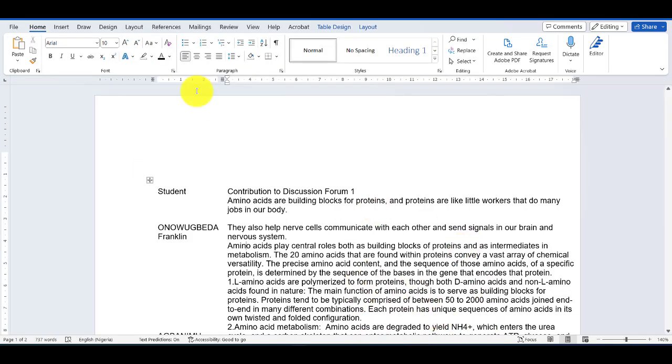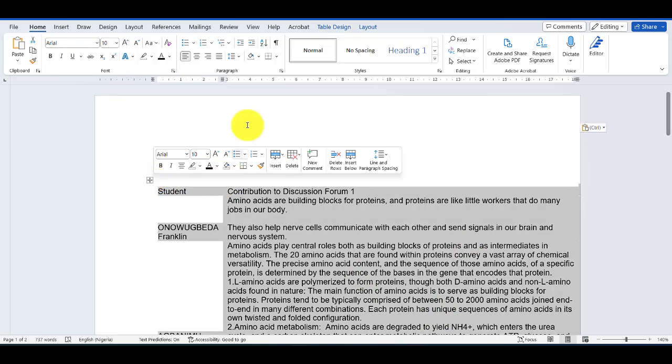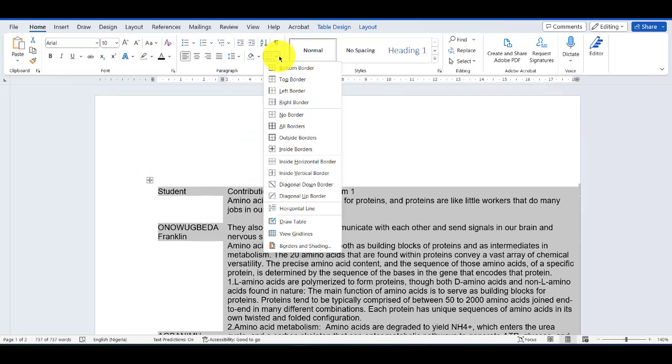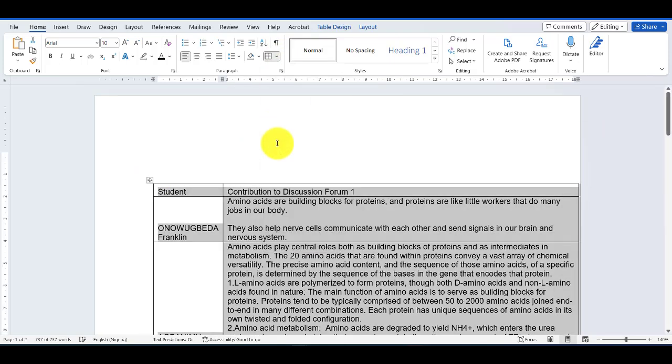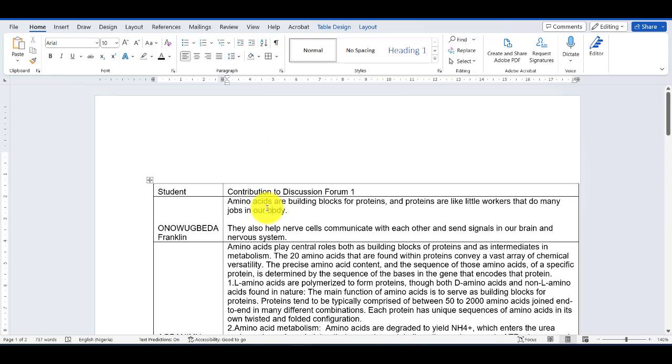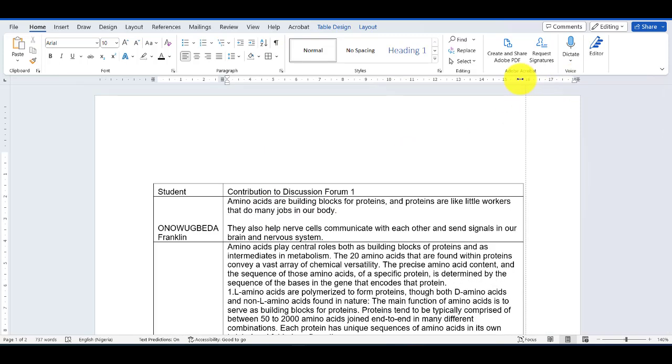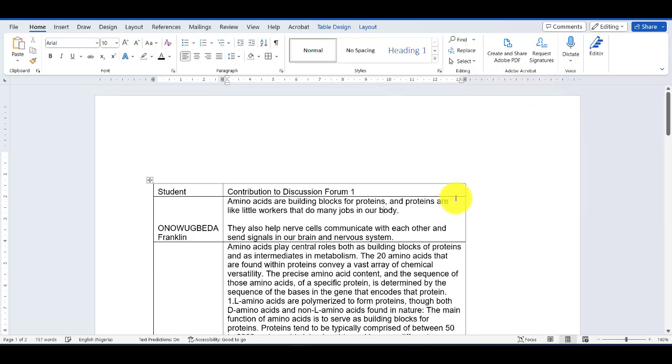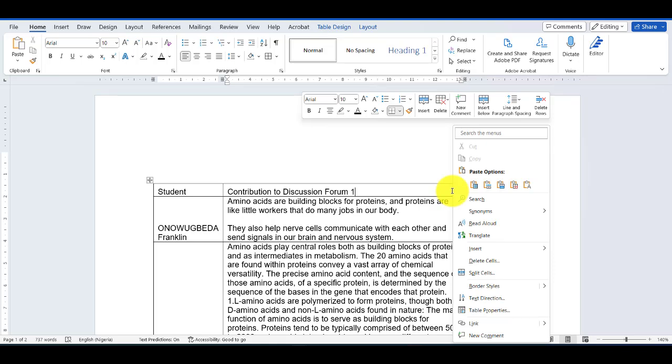So I've pasted it in a new Word document. And then what you can do is just put it in a table, get the borders in like this. So you can see what I've been doing at the other end, with almost 400 of you. Do you think we should have a column on the right? Oh, yes, of course. You're going to put a column there. Insert column on the right.